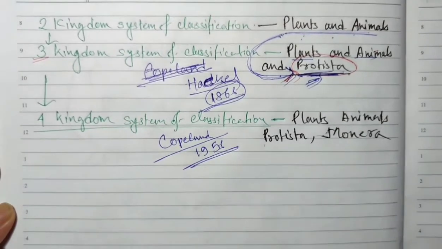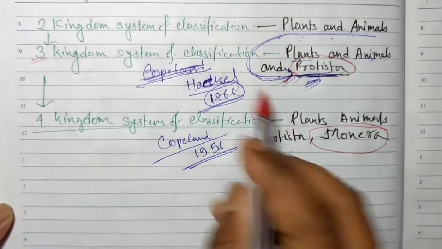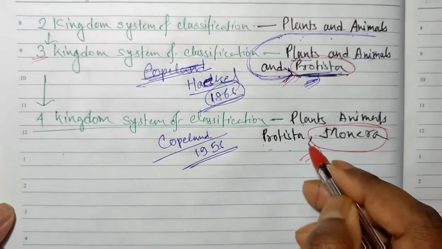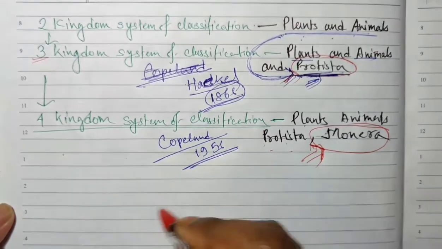Now see, gradually this group comes. The plants, animals, protista were there in the 3 kingdom, and now the new kingdom is Monera. Monera is basically unicellular, prokaryotic organisms.